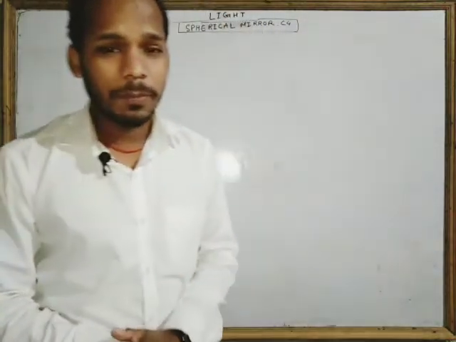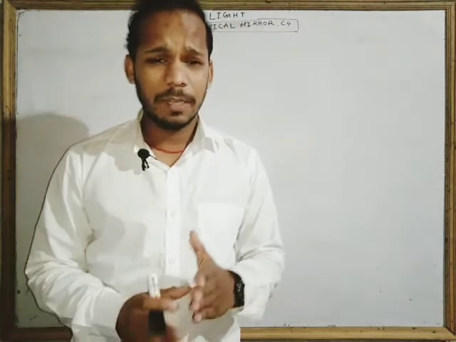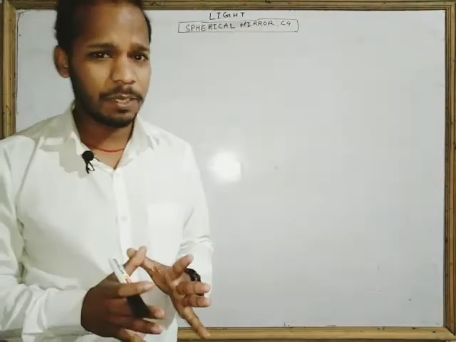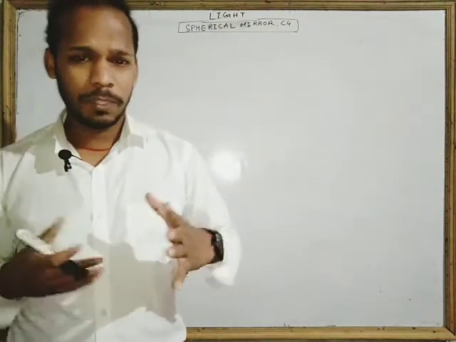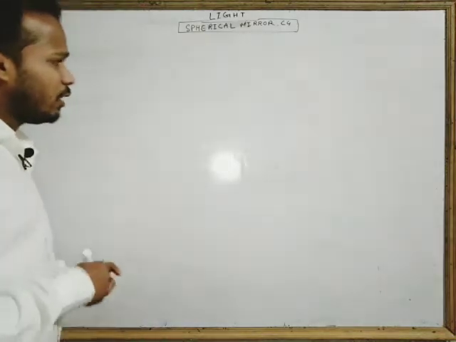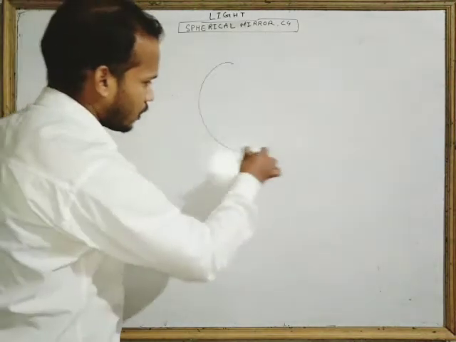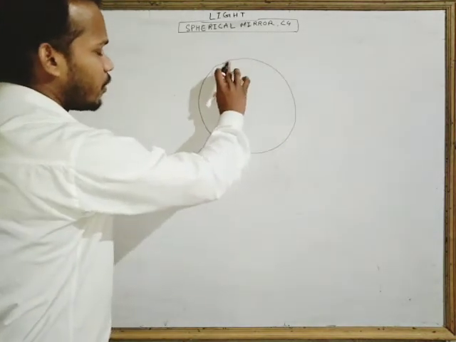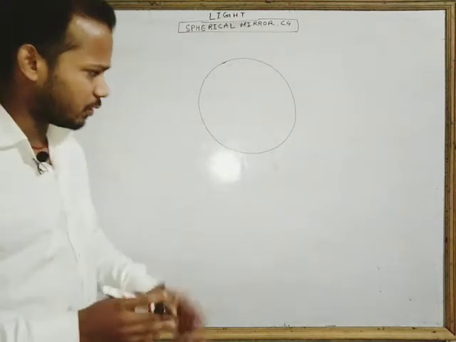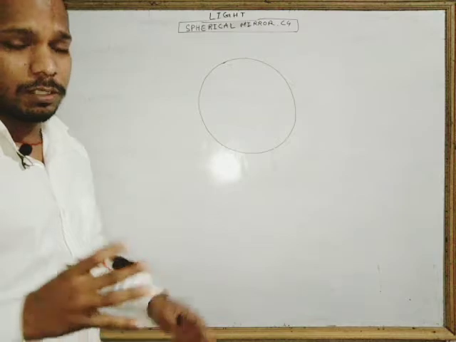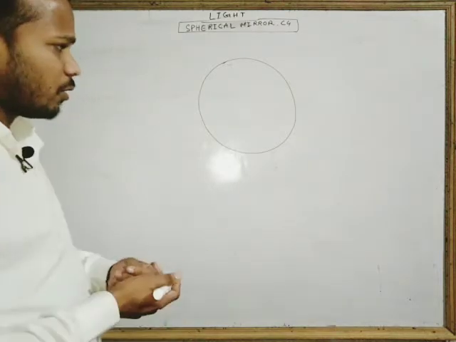Now we have to talk about the different important points of the spherical mirror, which are used to understand the basic concept of image formation by the spherical mirror. Look, a spherical mirror is what? It is a part of a hollow glass sphere. The reflecting surface of the spherical mirror is a part of a hollow glass sphere.